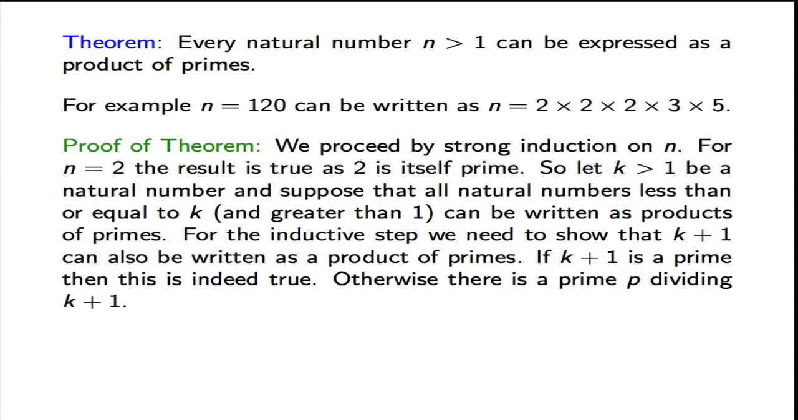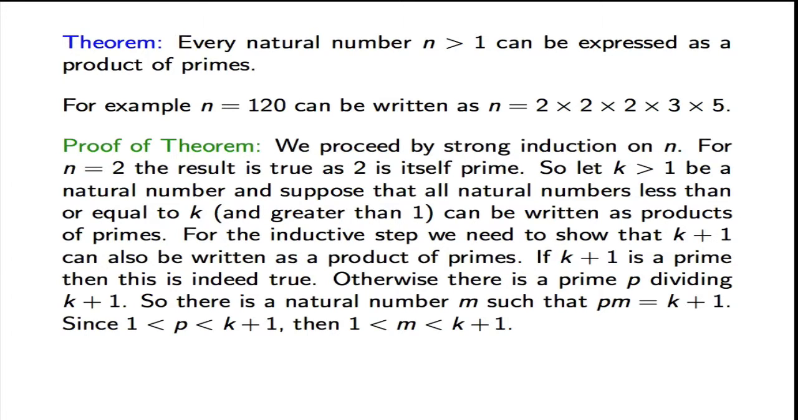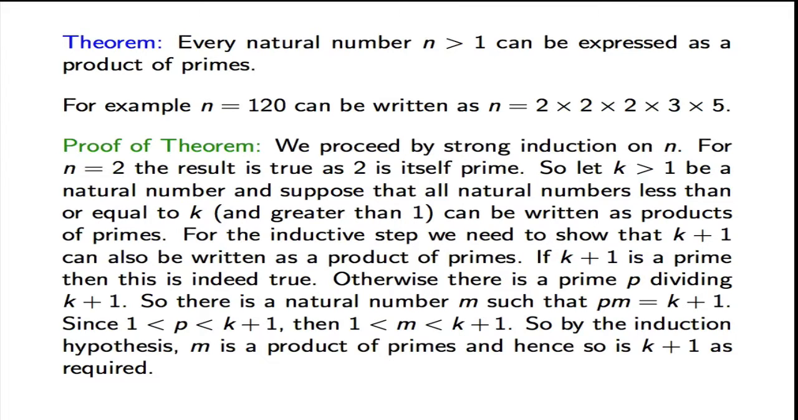Otherwise, we can find a prime number p which divides k plus 1 by the previous theorem. So there is some natural number m such that p times m is equal to k plus 1. And of course, since 1 is less than p is less than k plus 1, then the same holds for m. Okay, by the induction hypothesis, since m is strictly greater than 1 and is strictly less than k plus 1, it is a product of prime numbers. But then so is k plus 1 because it's the product of m, which is itself a product of prime numbers, times the prime number p.